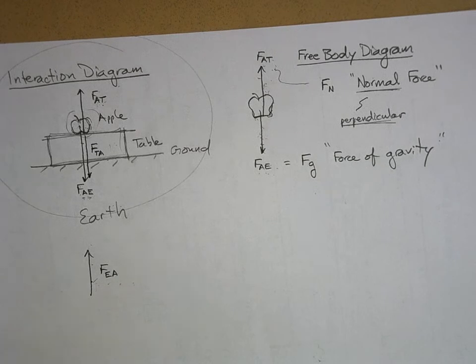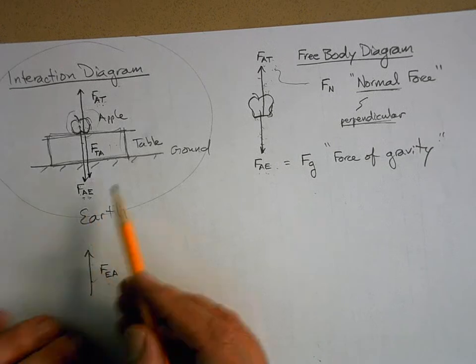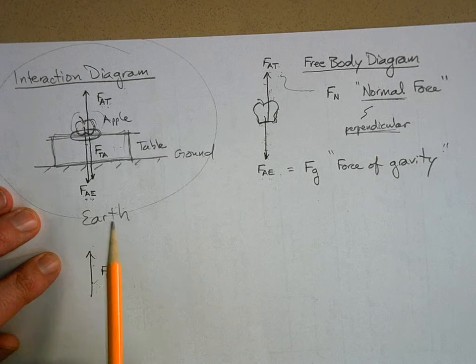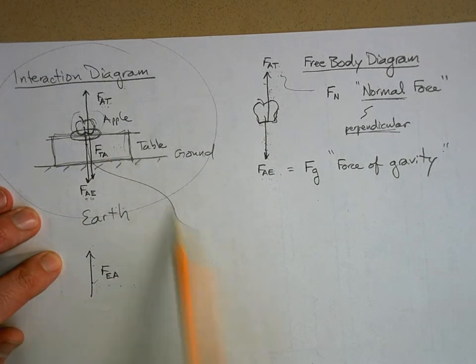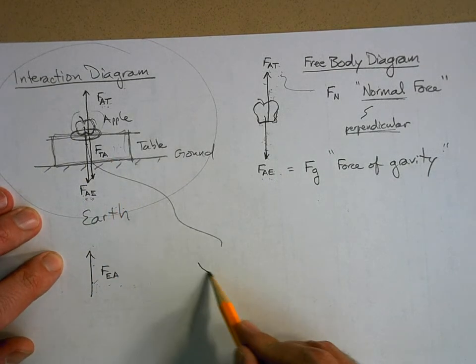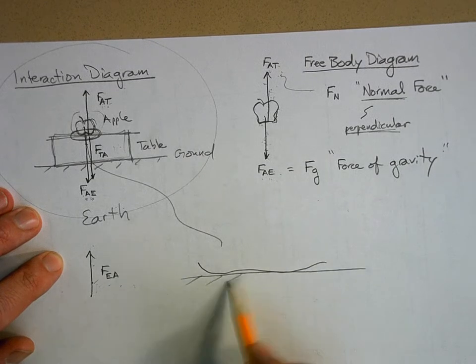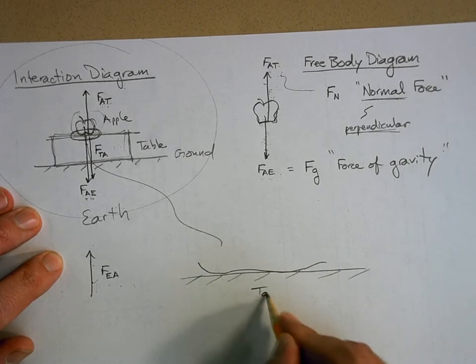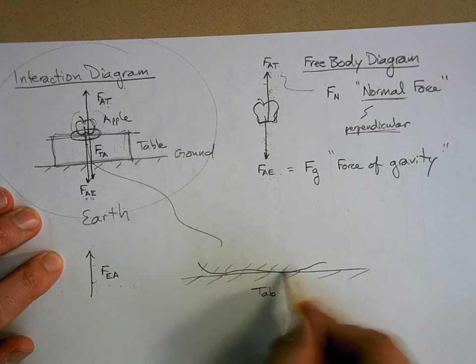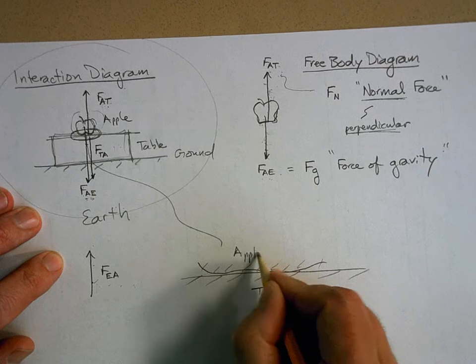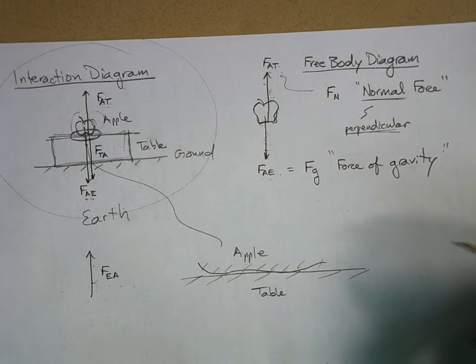And the normal force is the interaction between two surfaces. And here we have, let's take a look at this. Here's where the apple and the tabletop are interacting. So here's the surface of the apple, and here's the surface of the table. And they're applying their interaction to each other.